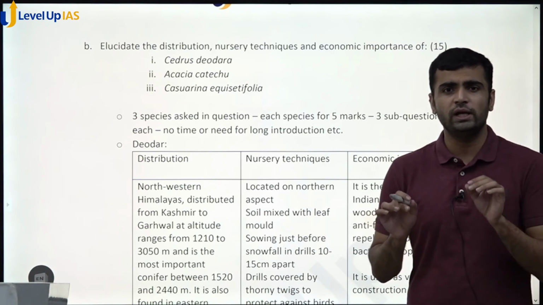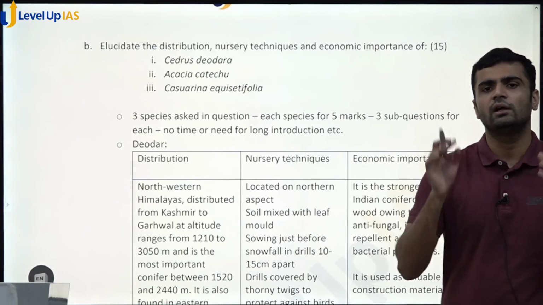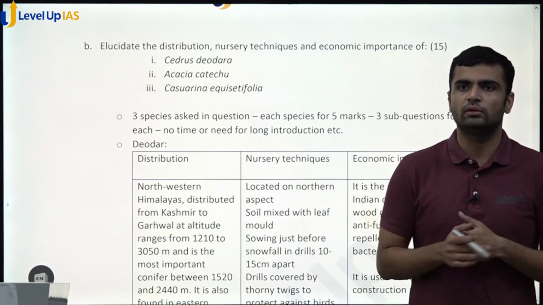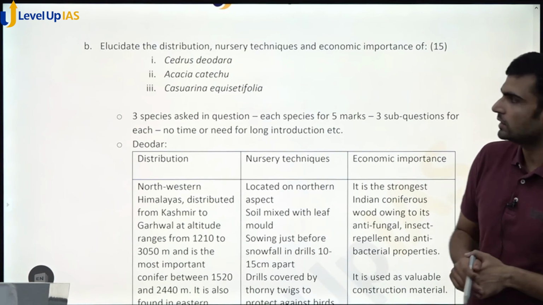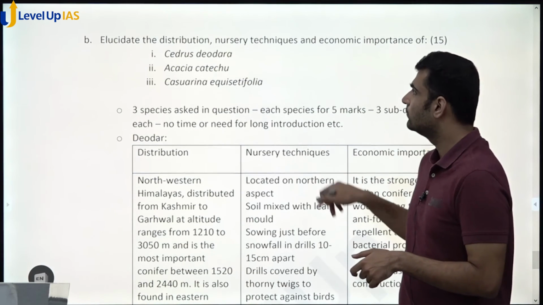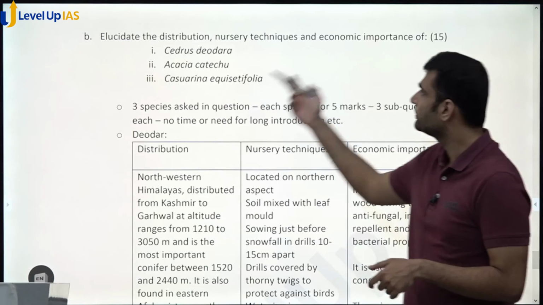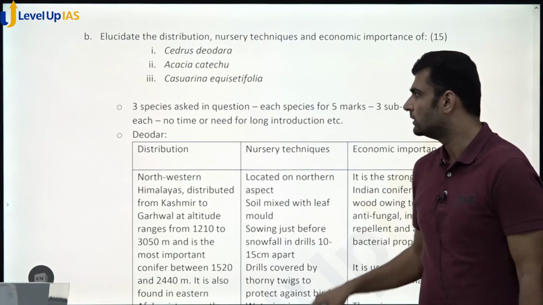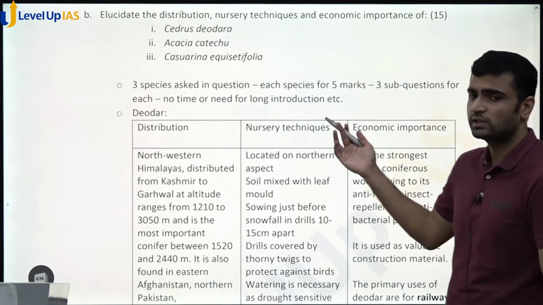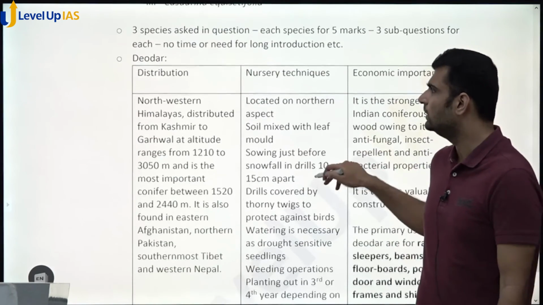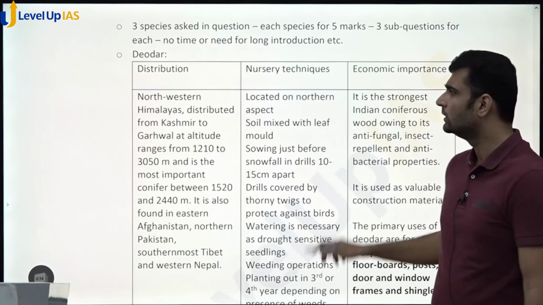But if you don't know any specific points, and write general nursery techniques in all the species, then I don't think you will be getting many marks. So this is a difficult question in that respect to attempt. But distribution is very easy, and economic importance is very easy. And since there are 3 species asked, no space for introduction, just write in tabular form, I would say.